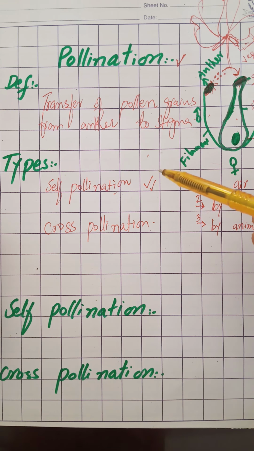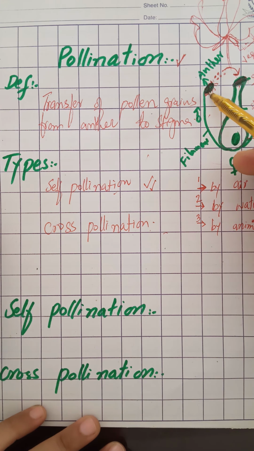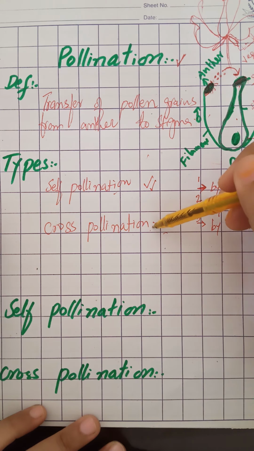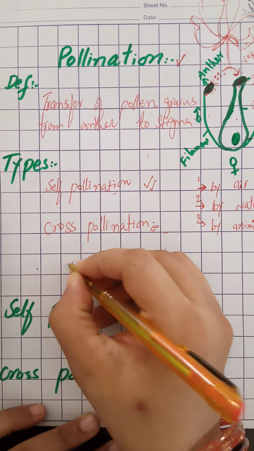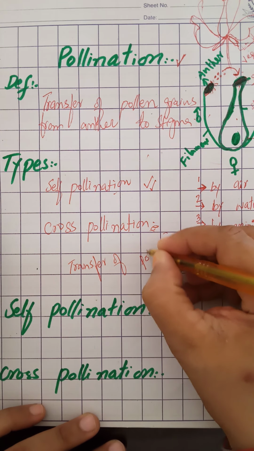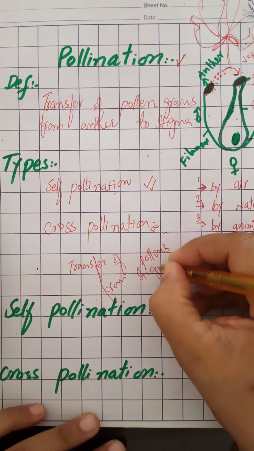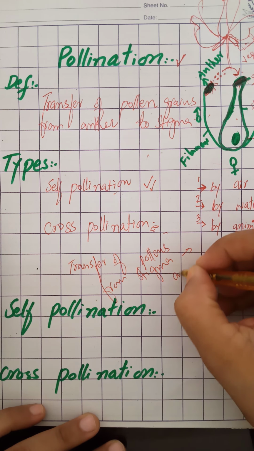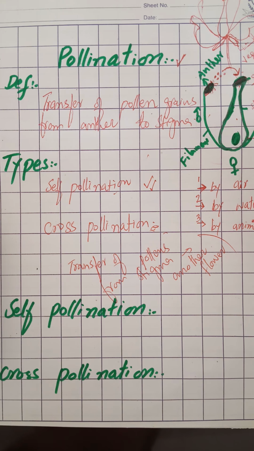And cross pollination. Cross pollination is the transfer of pollen grains from the anther of one flower to the stigma of another flower on another plant. Another flower, also on another plant, not on the same plant. It is known as cross pollination.